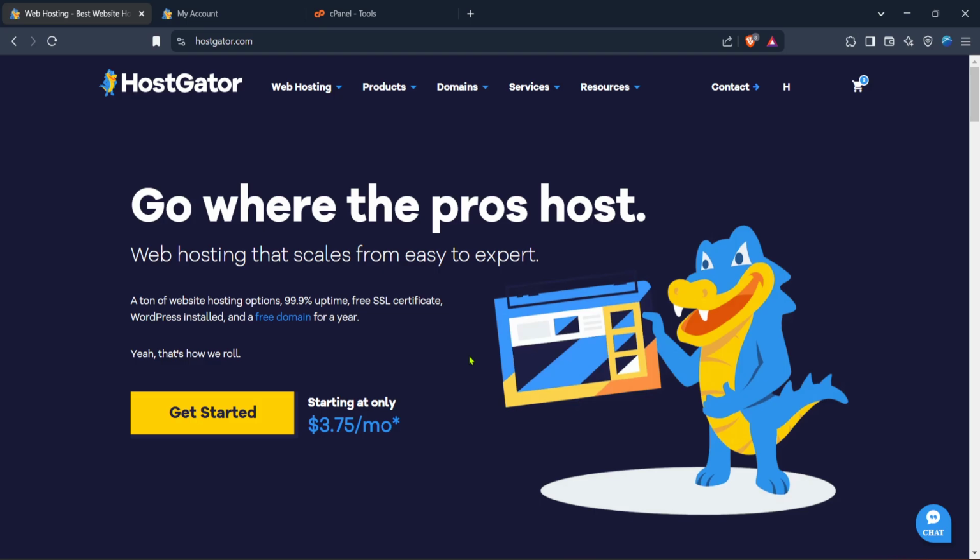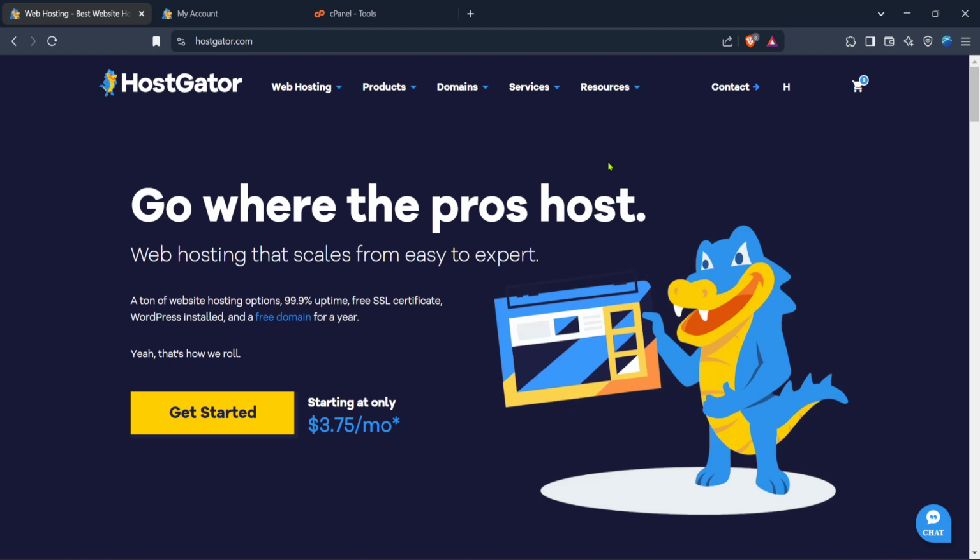To start, you will need to open your web browser and navigate to Hostgator's homepage. You can do this by typing Hostgator into your search engine or entering www.hostgator.com directly in the address bar. Once you reach the homepage, you'll see the vibrant and familiar interface that welcomes you.